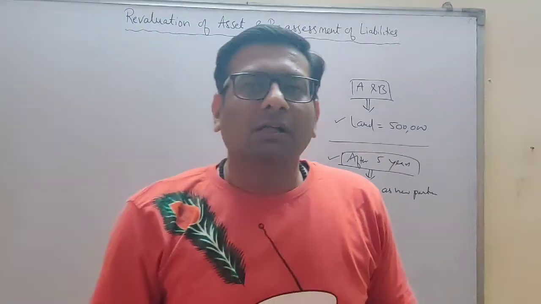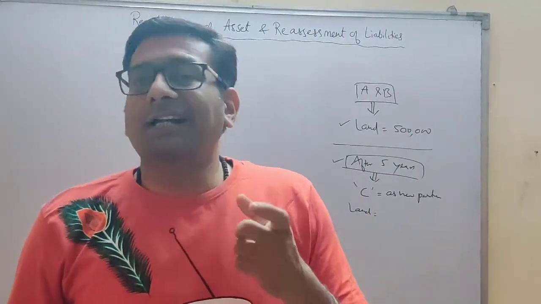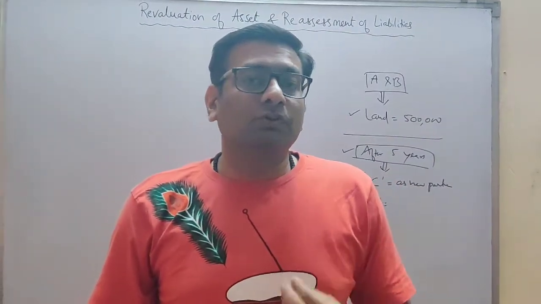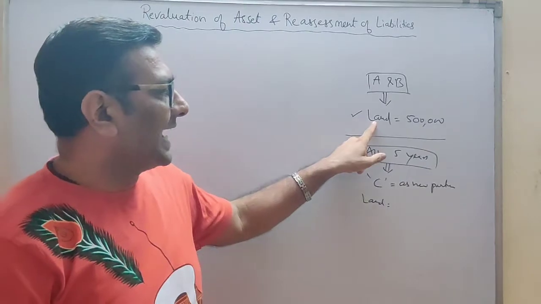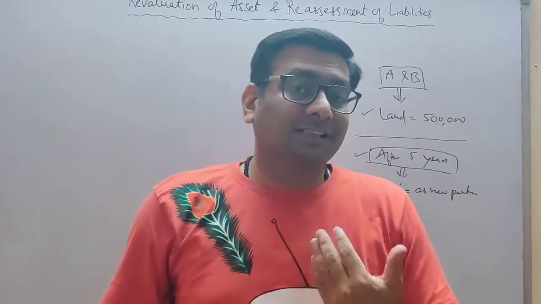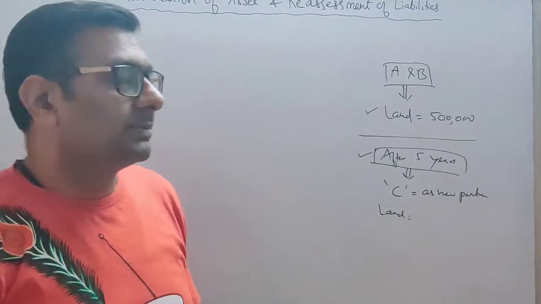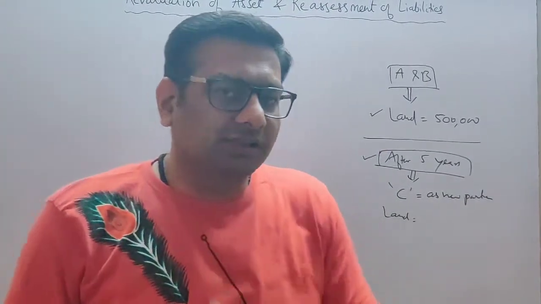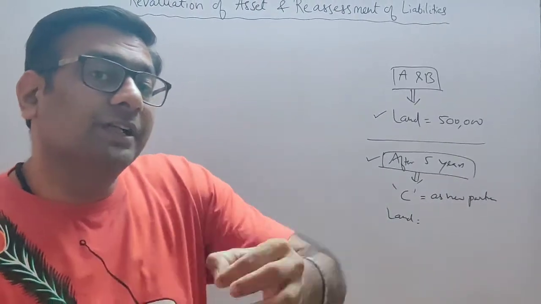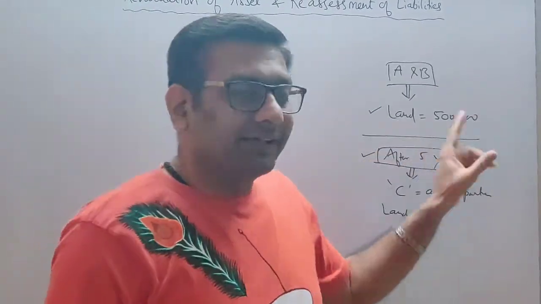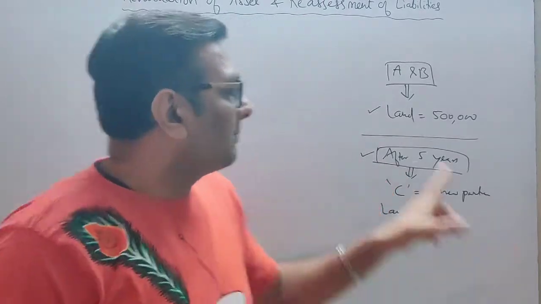No. But because of our accounting standards and accounting policies, what are we supposed to record? We are supposed to record the asset at cost, at historical cost, as per our accounting concept. We call it the historical cost concept. So according to this concept, we always record our asset at the money we have paid for it.